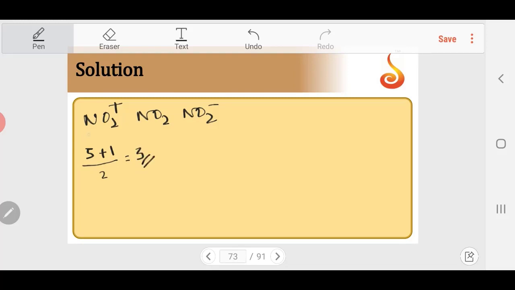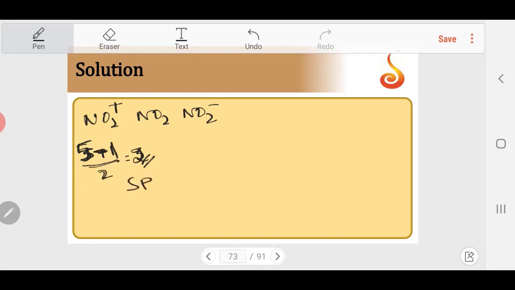Nitrogen, 1s2, 2s2, 2p3. 7 is the atomic number. So 5 is the number of outermost electrons. So I have to subtract the positive charge: 5 minus 1 by 2, which is equal to 2.